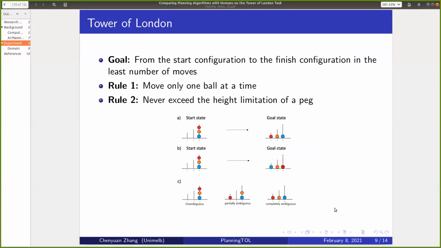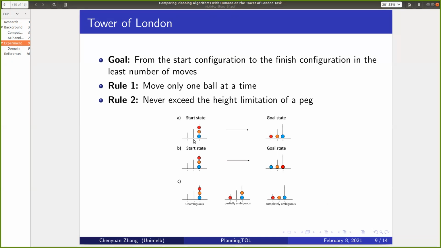Okay, so now let's jump into the task we used in this work. It is actually a variant of Tower of Hanoi. We use the Tower of London task. Basically, the goal in the Tower of London task is to move the balls from the start configuration to the goal state,